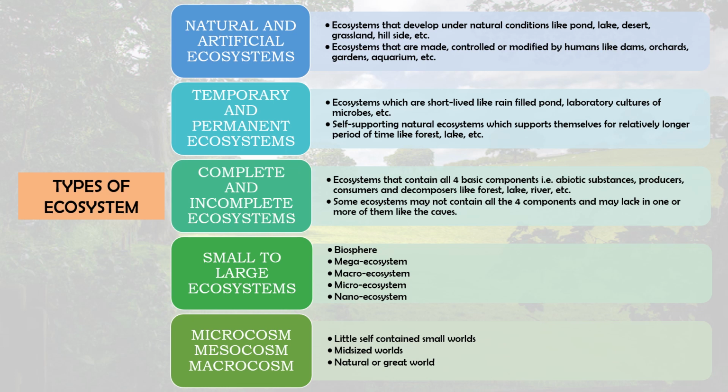Now, the next one is whether an ecosystem is temporary or permanent. On the basis of duration of existence, ecosystems can be distinguished into temporary or permanent. Ecosystems which are short-lived are called temporary ecosystems, like a rain-filled pond or some laboratory cultures of microbes.